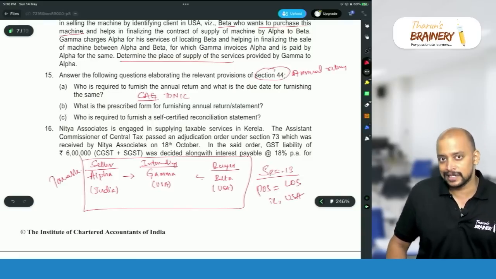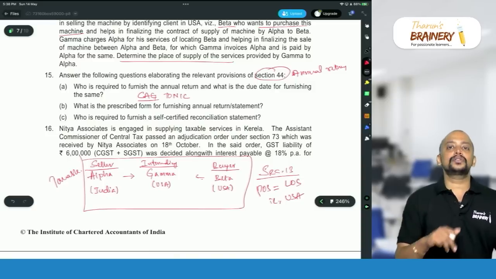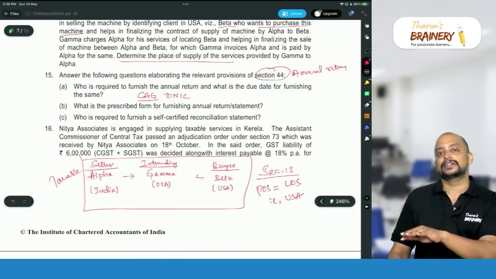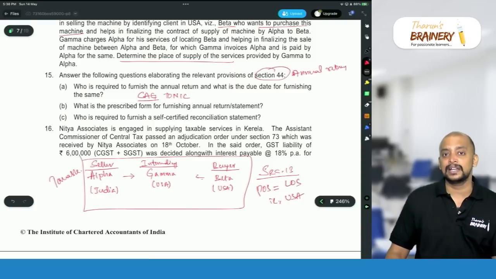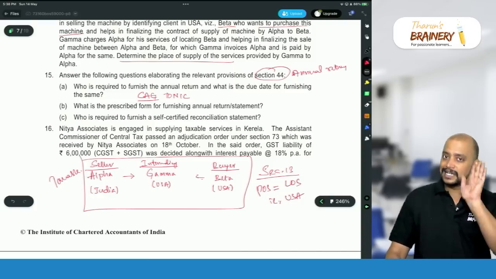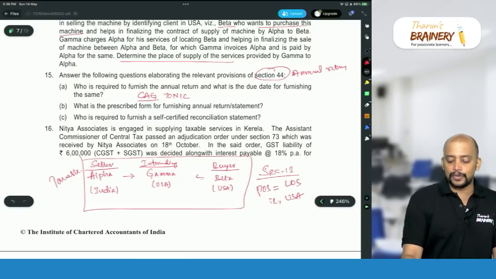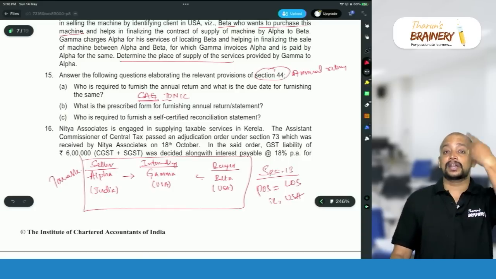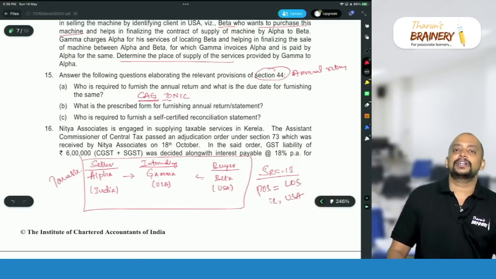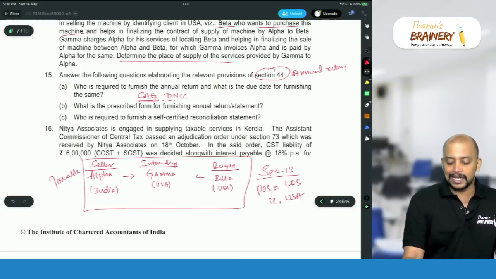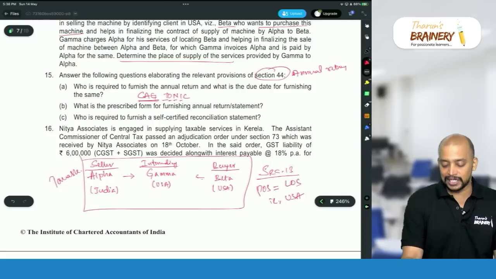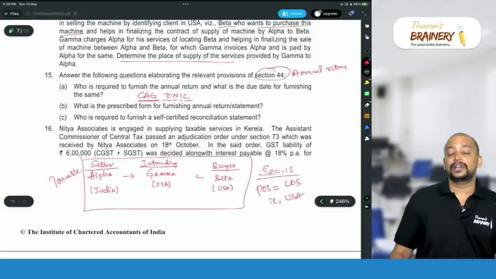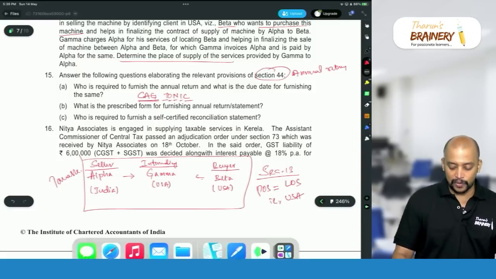So, due to that reason, this answer to the RTP they have taken, TCS deductor also not required to file annual return, but on the safer side in the exam you write TDS deductor only. Okay. So, registered person whose accounts are subject to audit by CAG, TDS deductor. O for OIDR, supplier located outside India making supply to non-taxable online recipient in India. N, NRTP, non-resident taxable person. I, input service distributor, and C, that is casual taxable person. These people are not required to file annual return.